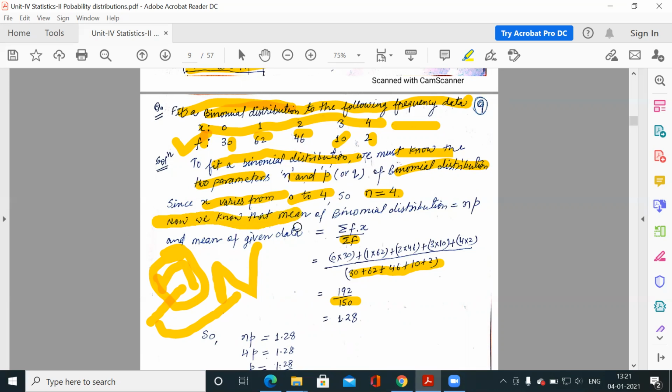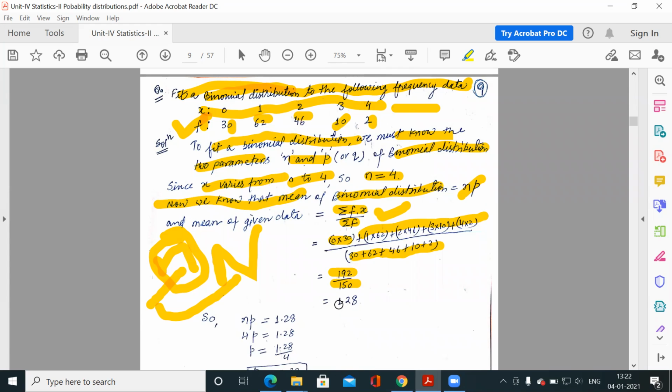Now, the mean of a binomial distribution is what? n into p. So n into p is your mean for the binomial distribution, and you know for any data how to calculate the mean. Because this is discrete data, summation fx divided by summation f is the mean. So 0 into 30, 1 into 62, 2 into 46, 3 into 10, 4 into 2 is your numerator, and the denominator is 30 plus 62 plus 46 plus 10 plus 2. So this is your fraction, 192 by 150, so 1.28 is your mean.